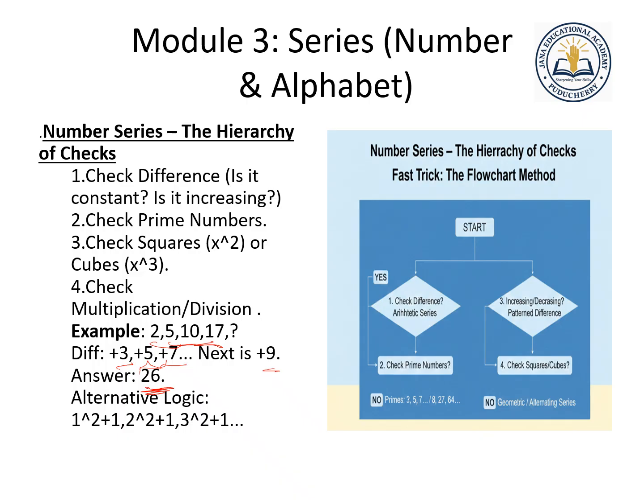Right? Similarly, we have to find out here. There is an alternative logic also. How will it be? 1 square is nothing but 1. 2 square is nothing but 4. So 1 plus 2 square is nothing but 5. Like that. Which logic is suitable? You have to find out and apply that. That is nothing but a series number.